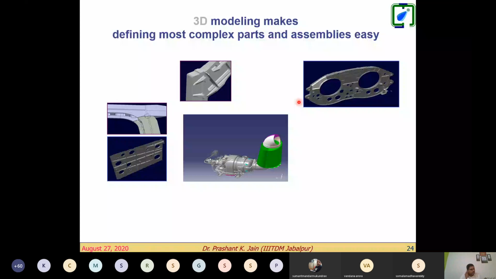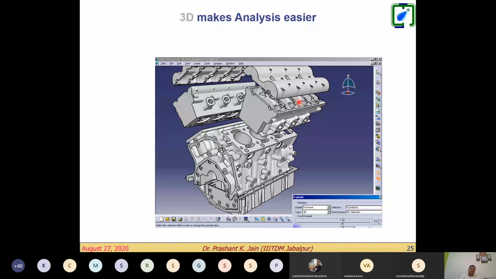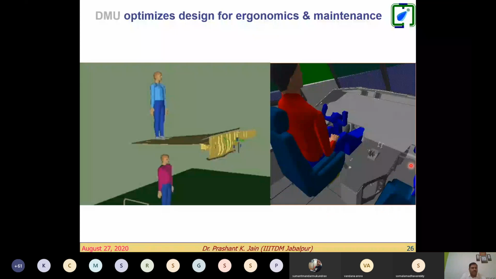Look at, and then we move into the interference analysis. So we can simulate all these kinds of engine blocks, how the exhaust is going on, or something else, or how assembly will be made, where the part has to be gripped or mounted, and from where the tool will approach, right? Then we move to the ergonomics kind of thing. What should be the height? What should be the convenience for the driver or pilot or any other? So we went to the dynamic